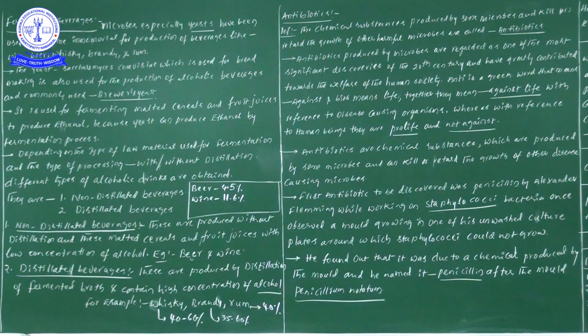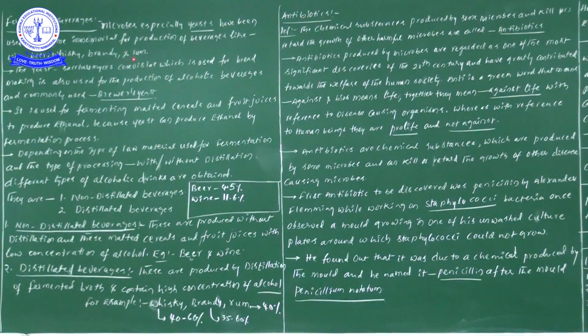Students, now we are going to start fermented beverages. This point we have already learned, but I will explain this information one more time. Microbes, especially yeast, have been used from time immemorial for the production of beverages like wine, beer, whiskey, brandy and rum.